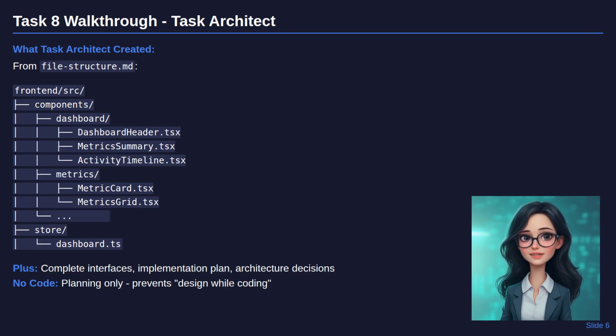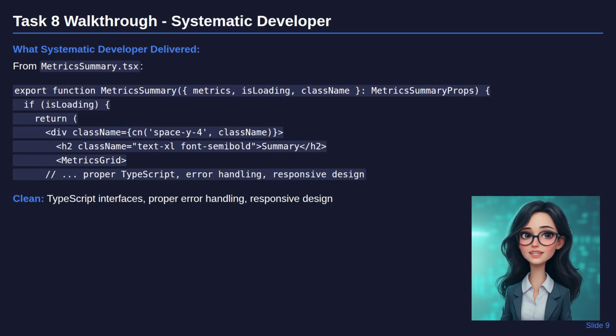When you're writing code, you're under pressure to get something working quickly. When you're planning, you can think through the architecture carefully and make better decisions. The systematic approach enforces this separation to prevent technical debt. Systematic Developer received complete architectural plans and implemented the dashboard components.